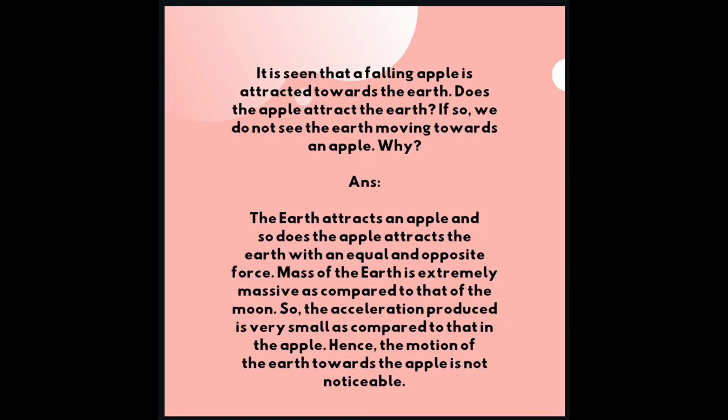Here, the mass of the earth is extremely massive as compared to the apple. So, the acceleration produced is very small as compared to that in the apple. Hence, the motion of the earth towards the apple is not noticeable.